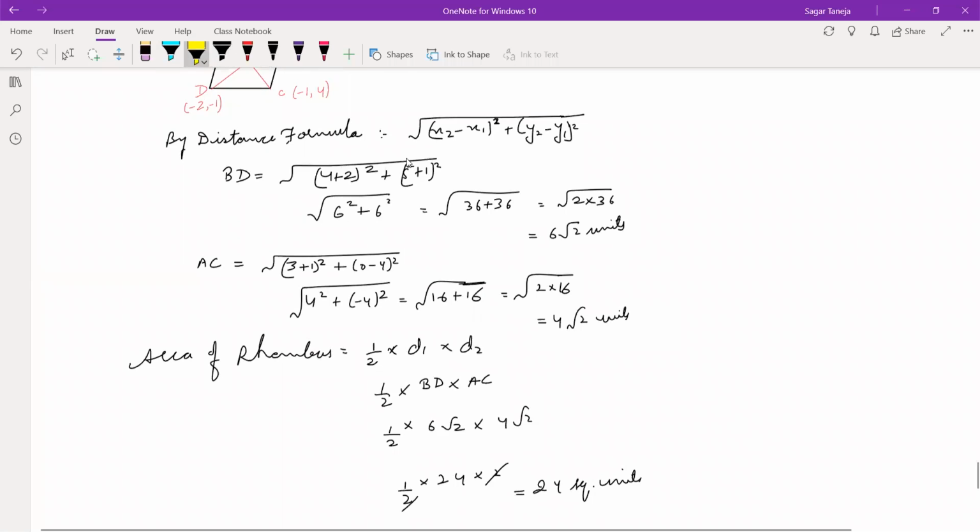Suppose you're not writing this, then marks will be cut. 1 mark if you've not written units. The 24 square units is the answer.